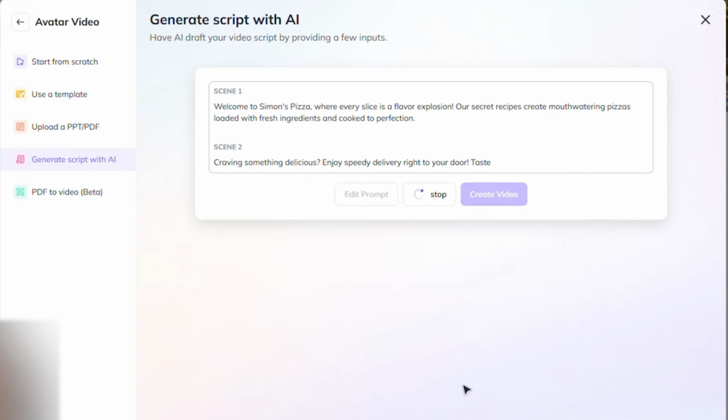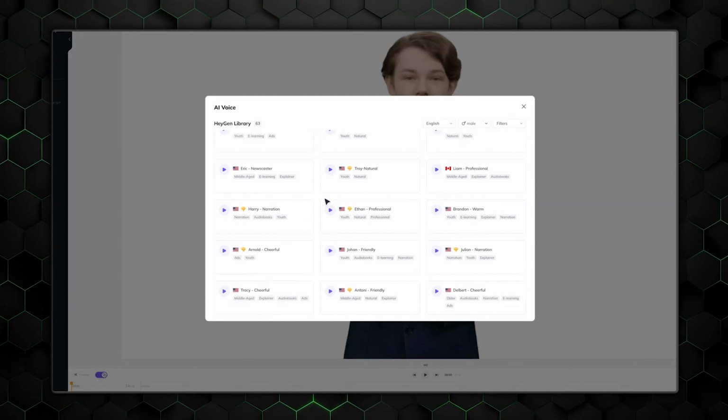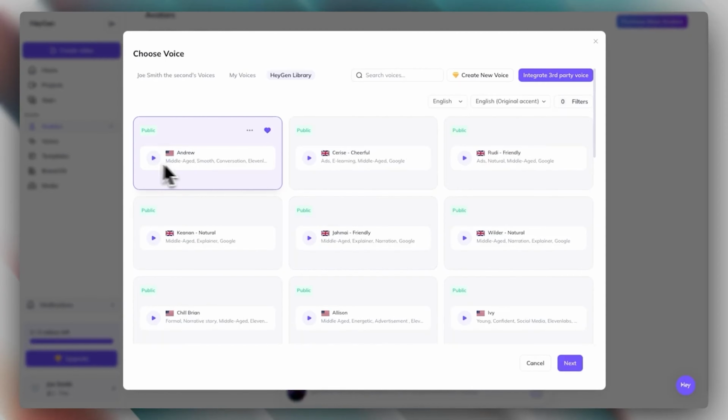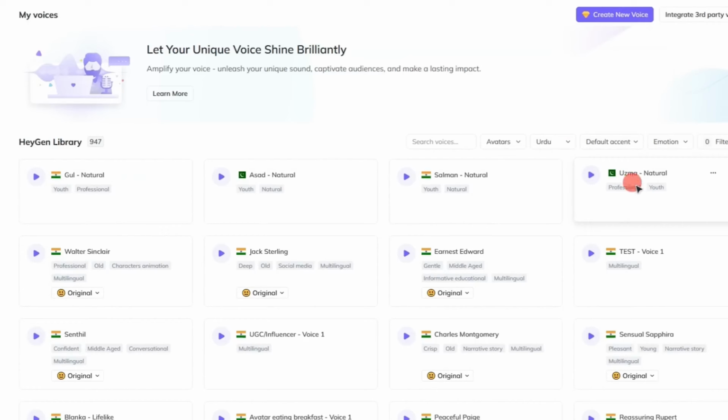After you have finished writing your script, the next step is to choose the appropriate voice for it. There is a vast range of text-to-speech options available through HeyGen, including male and female voices, with a variety of accents and shades of voice. Before deciding which one is the best fit for your content, you have the ability to preview each one.